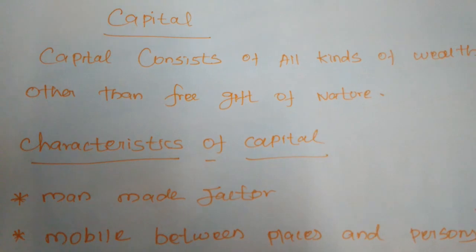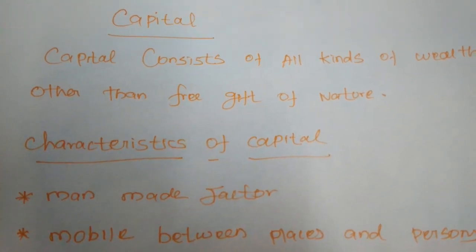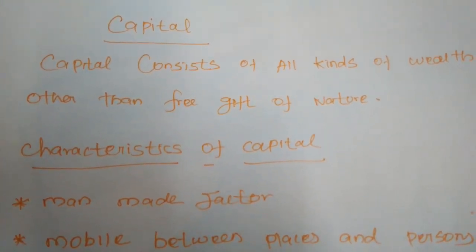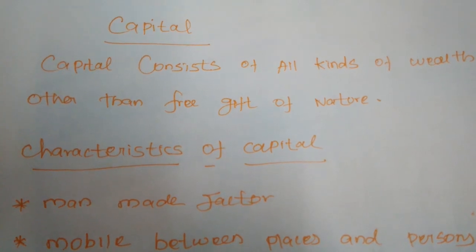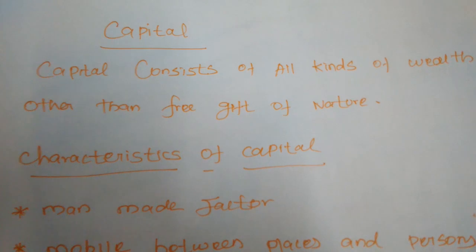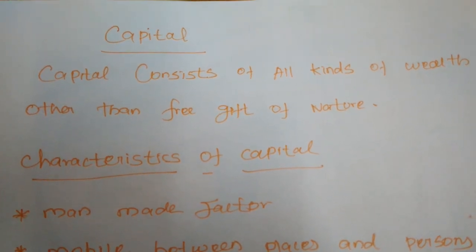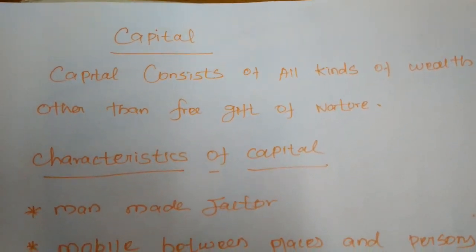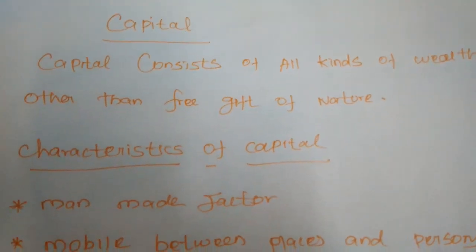Capital is man-made, but land or some free gifts of nature are not made by man.